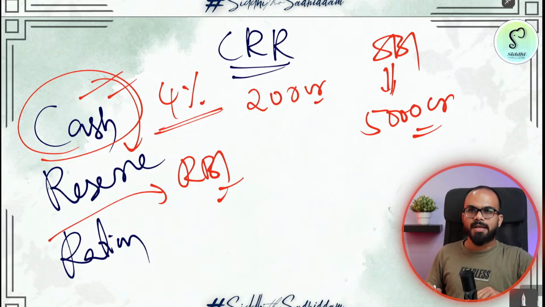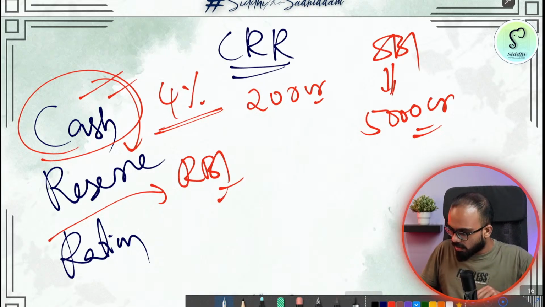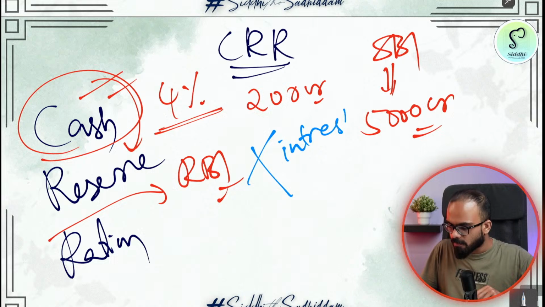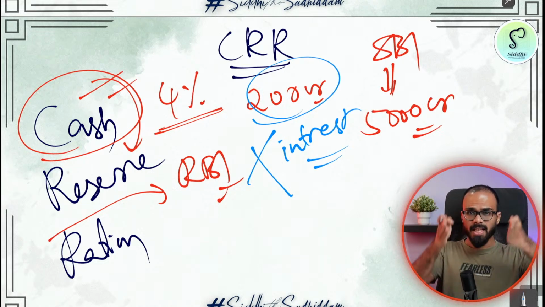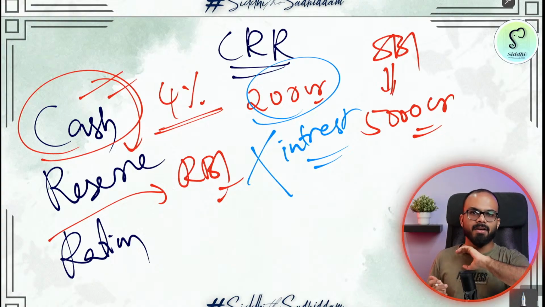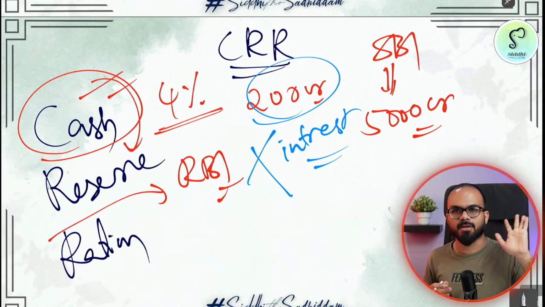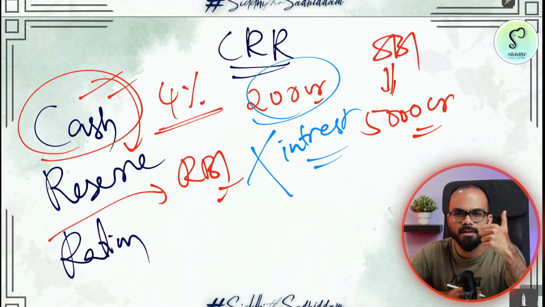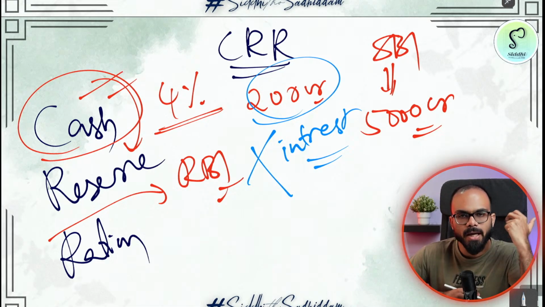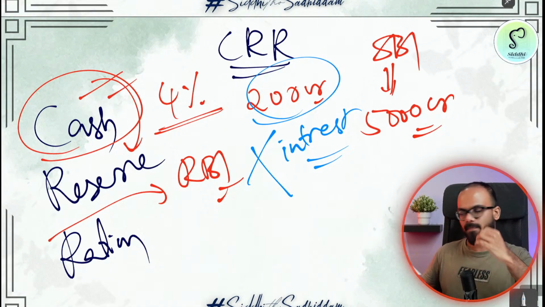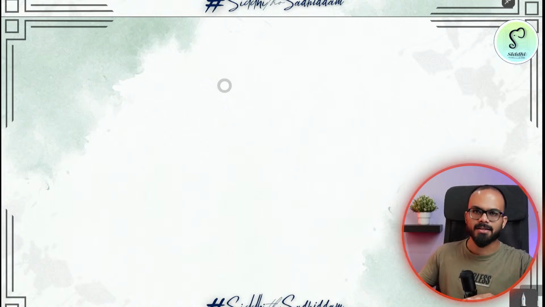There is no choice for you. And RBI will not give you any interest for CRR. Because you park 200 crore in RBI's account in the form of physical cash, they will not give you any interest. This is called a CRR. So CRR is cash reserve ratio. It is parked only in the form of cash, and it is mandatory for a bank to place it. There is no interest that is paid by RBI to the banks on CRR. So is CRR clear? CRR is clear, right? Cash reserve ratio.